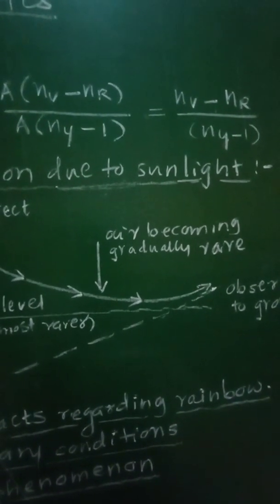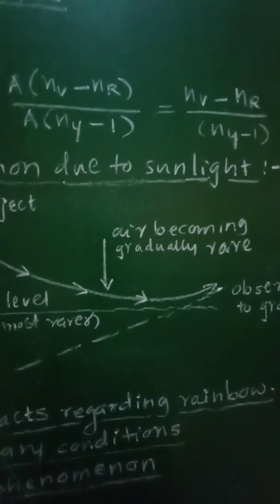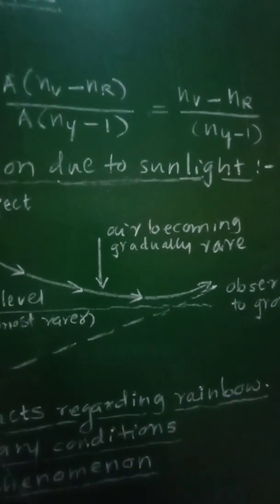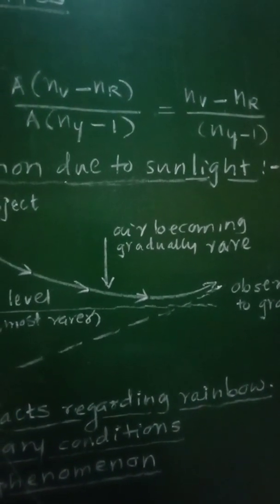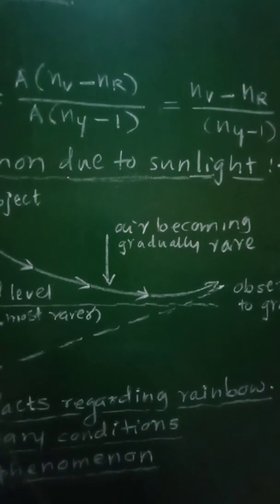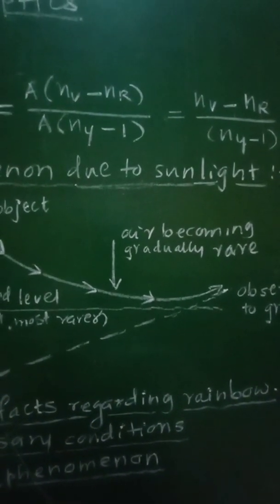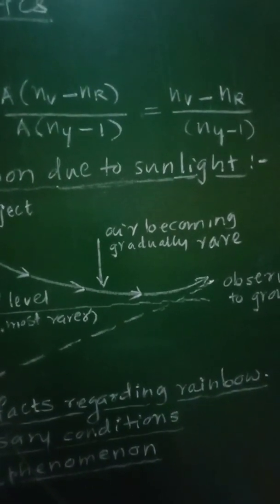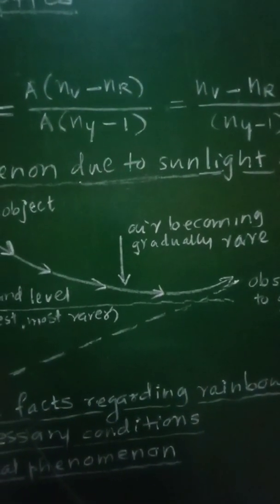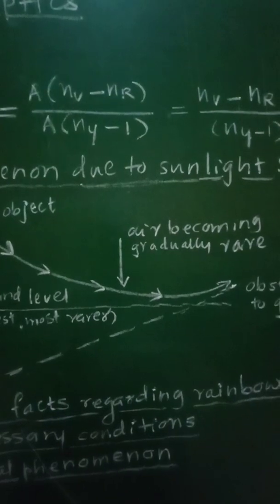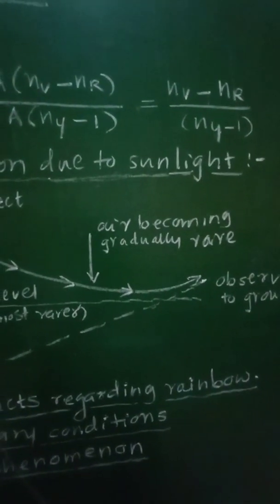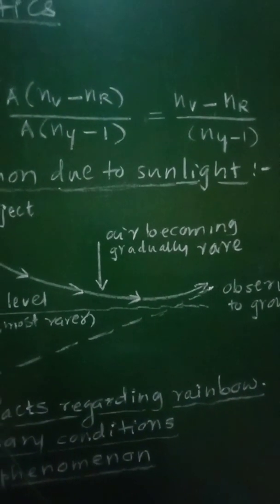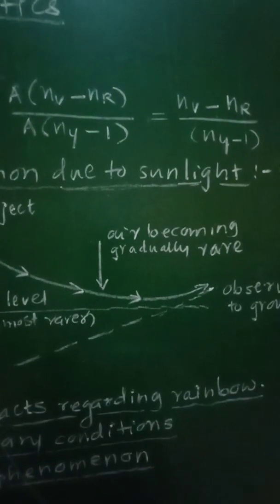From this equation, again it is clear that the dispersive power depends upon the refractive indices, that is material of the prism, and does not depend upon the dimensions of prism, because the refracting angle of the prism A is cancelled.